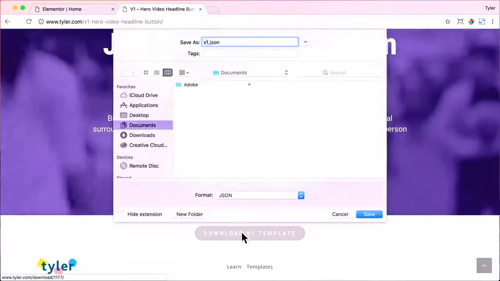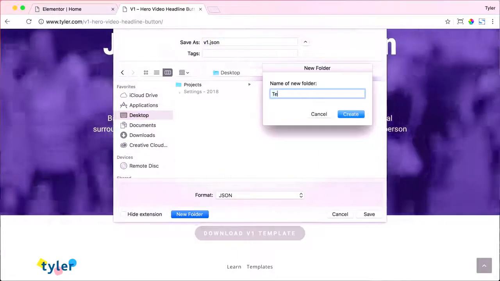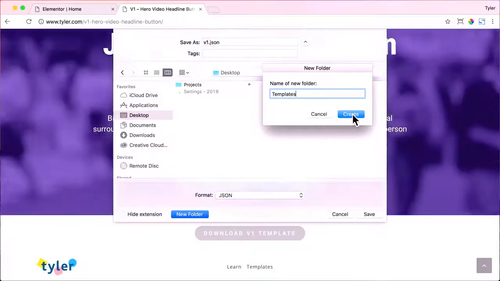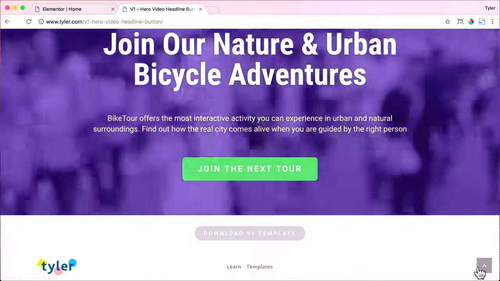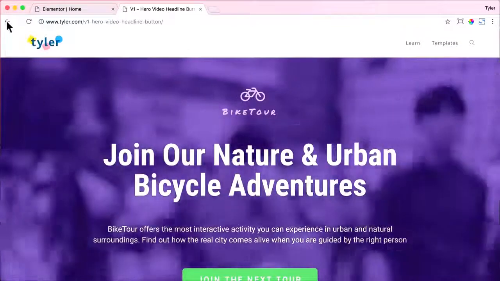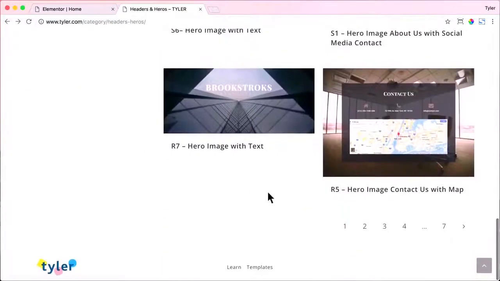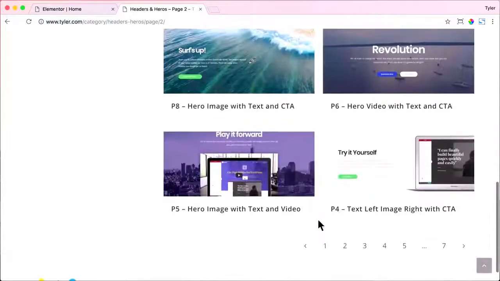And all we have to do is click on the download V1 template. And I'm just going to save it to my desktop in a new folder called templates and press create. Of course, you can save the file wherever you want. All right, let's go back and let's search for another template. Let's just keep on scrolling down. Maybe we'll go to page 2, and I like this one, P4.